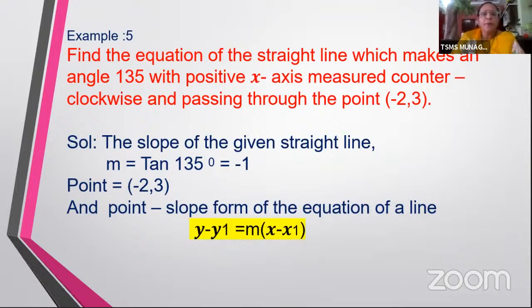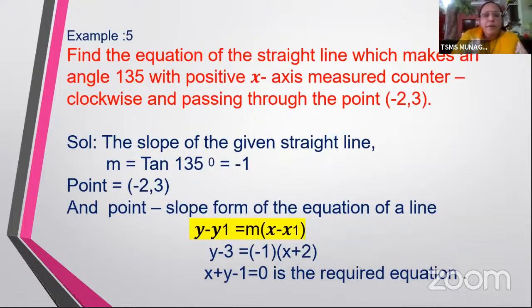Now I'm going to use this point and slope in this point slope form y minus y1 equal to m into x minus x1, where this point will act as x1, y1 and this will act as the slope. Now on simple substitution, in the place of x1, y1, we are going to put minus 2 comma 3, and in the place of m, we are going to put minus 1, and this is how we get the equation.